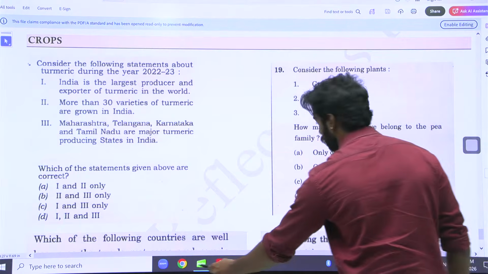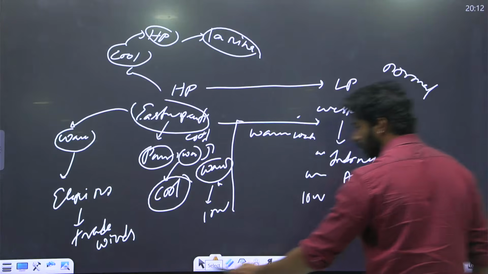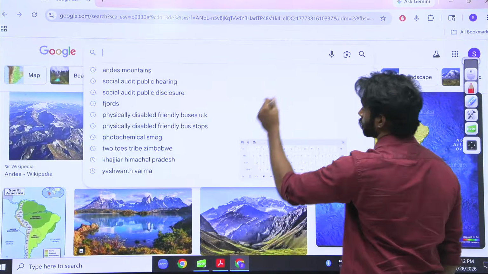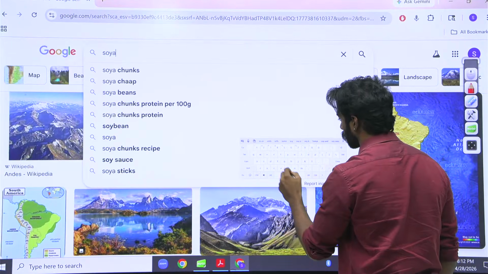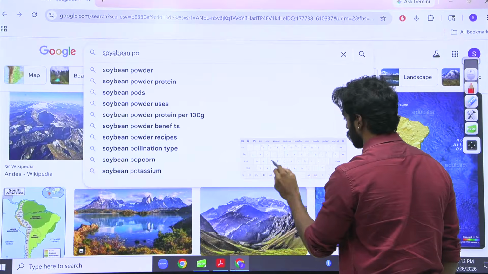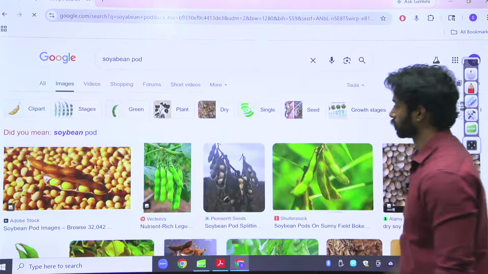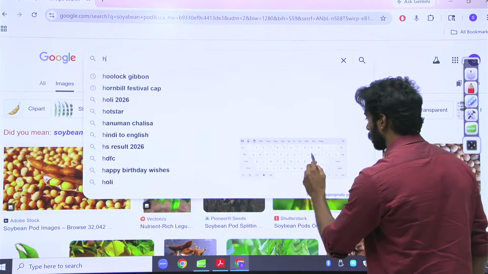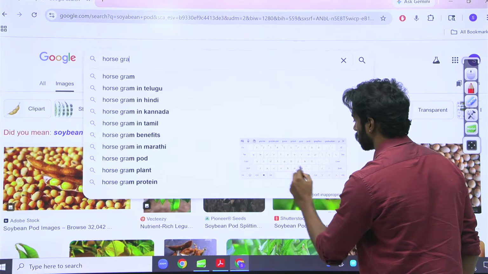I'll show you here. So, soybean, horse gram, and what are they? Soybean pod. Horse gram pod.